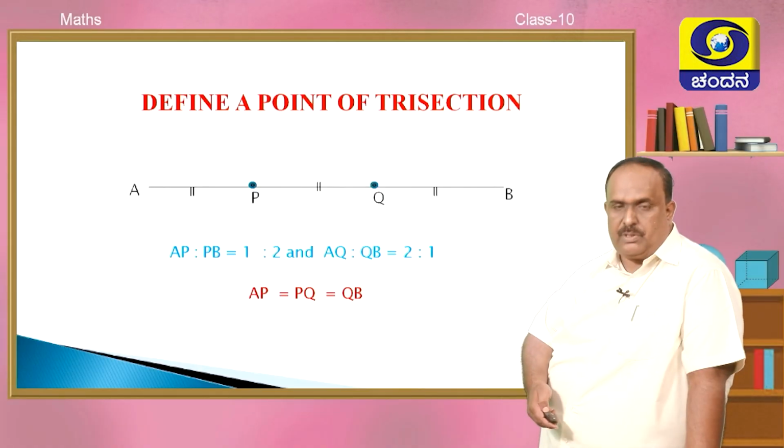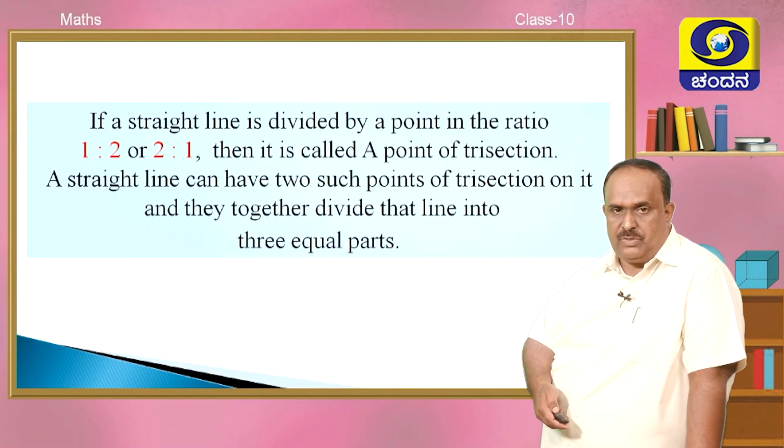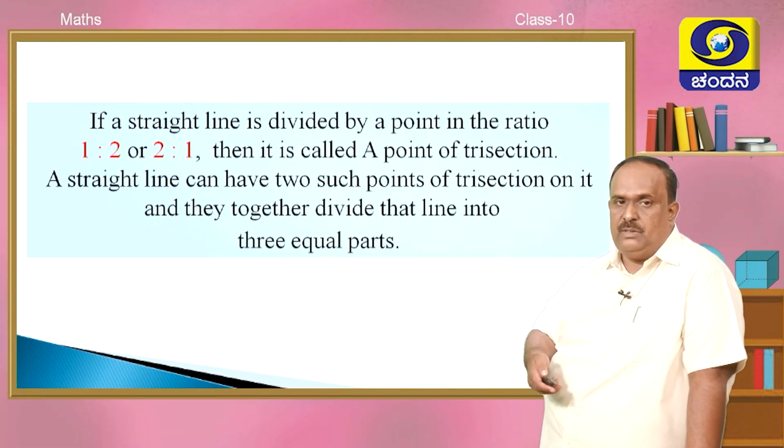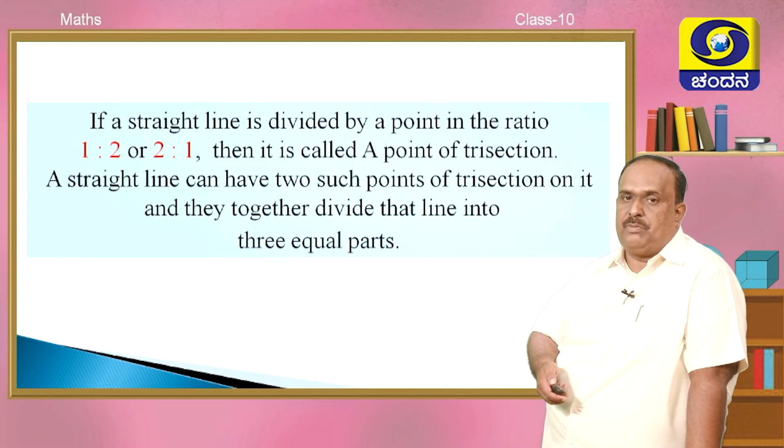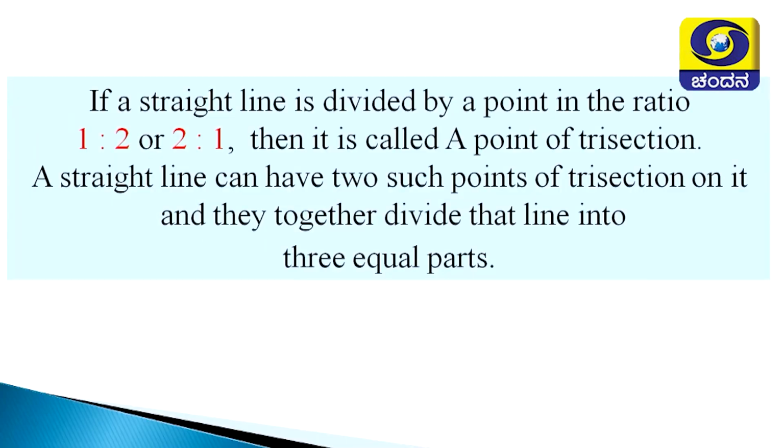Now problems on this. First, what I have defined: if a straight line is divided by a point in the ratio 1:2 or 2:1, then it is called a point of trisection. A straight line can have 2 such points of trisection on it and they together divide the line into 3 equal segments. This is very important, please note this.